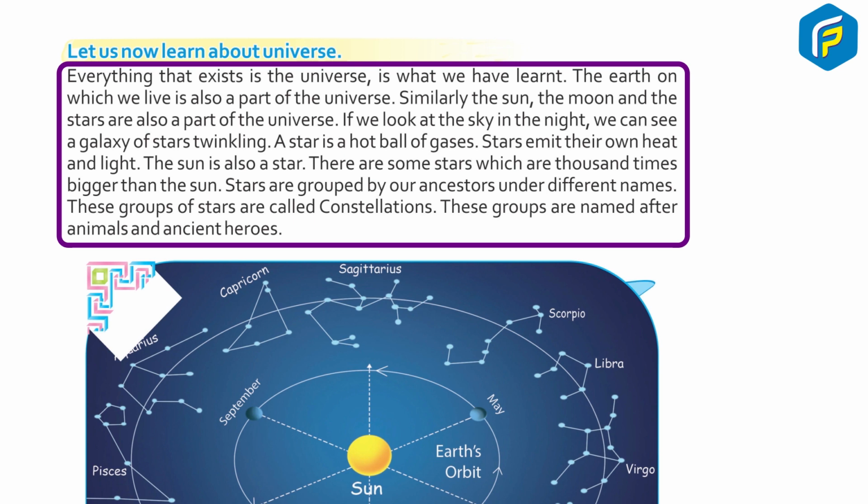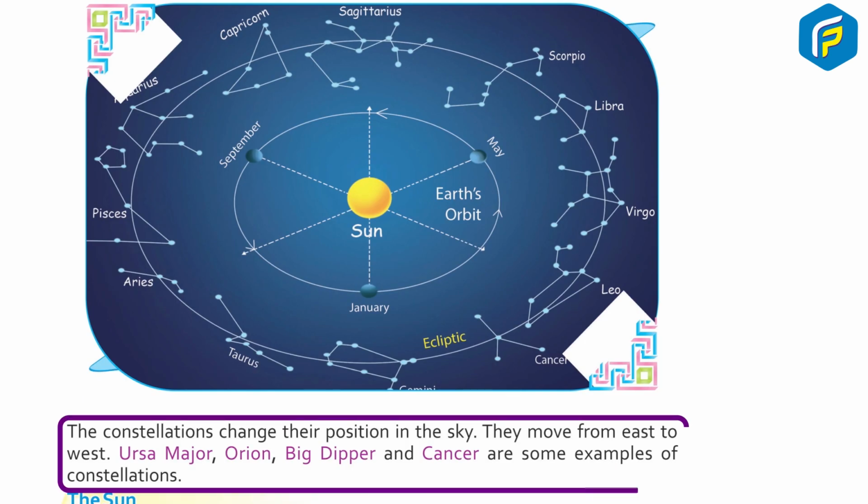Stars are grouped by our ancestors under different names. These groups of stars are called constellations. These groups are named after animals and ancient heroes. The constellations change their position in the sky. They move from east to west. Ursa Major, Orion, Big Dipper and Cancer are some examples of constellations.